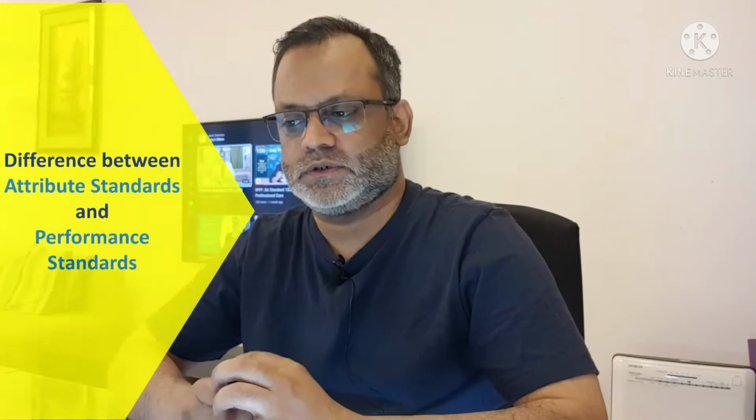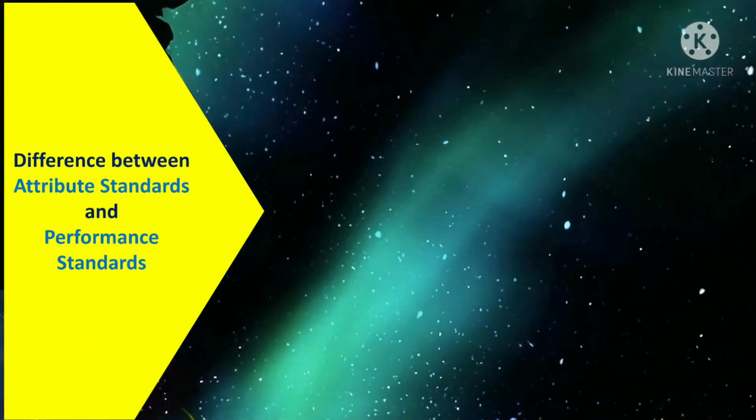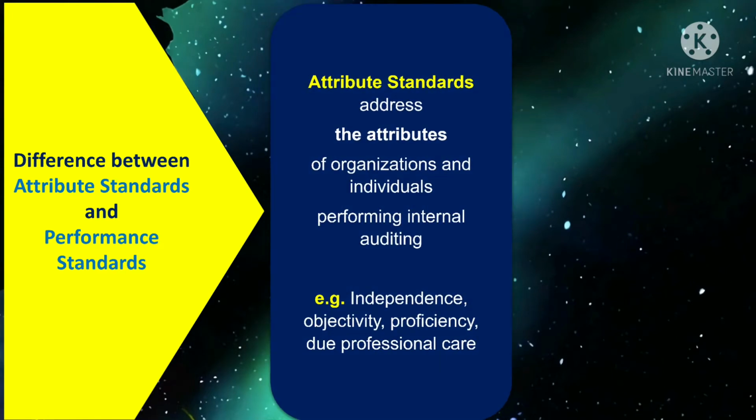Attribute and performance standards apply to all internal audit services. So let's see the difference between attribute standards and performance standards. The attribute standards basically address the attributes of organizations and individuals performing internal auditing. For example, we have covered this whole area, and the attributes which we covered are independence, objectivity, proficiency, due professional care, and others as well.